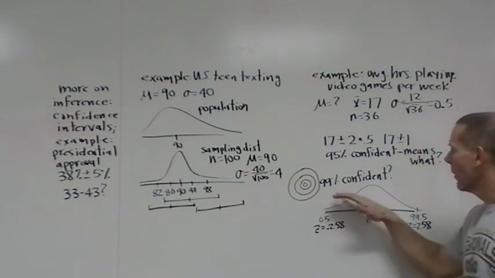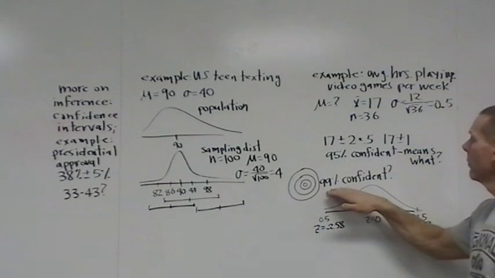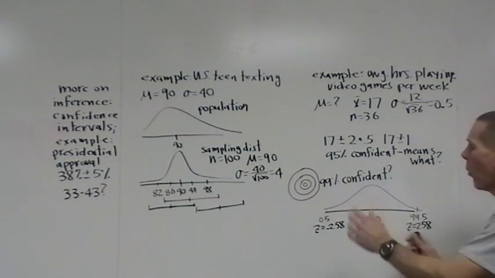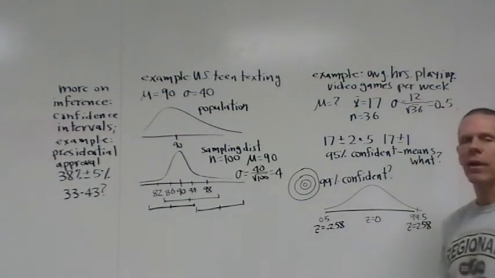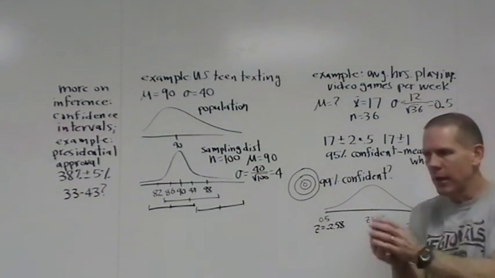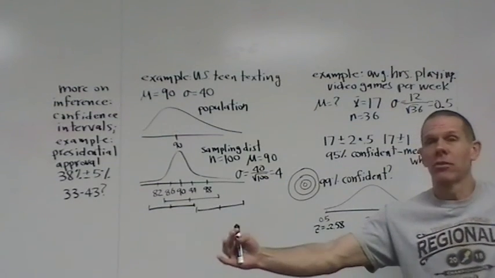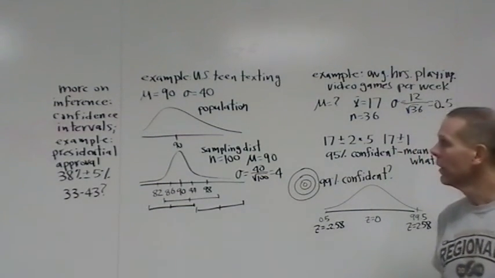But the idea is if I wanted to form a 99% confidence interval with the same information, the only difference would be I would replace the 2 by a 2.58. Again, if I want to be more confident, I have to make myself an even bigger target. And that's the way that works.